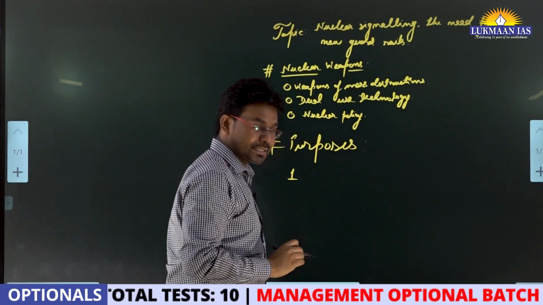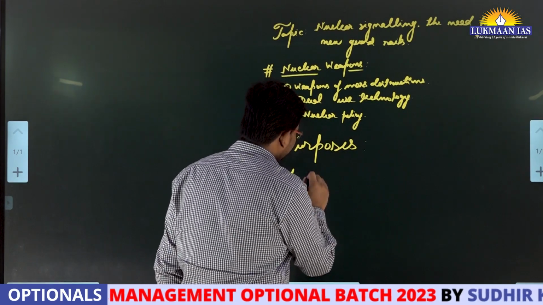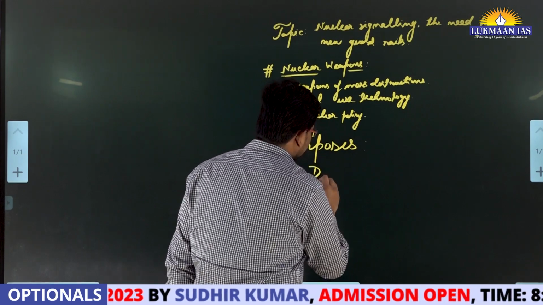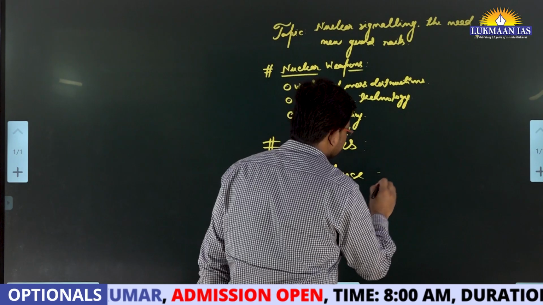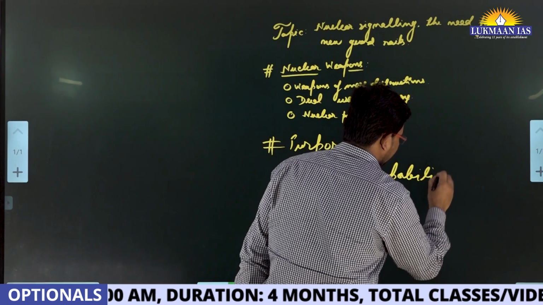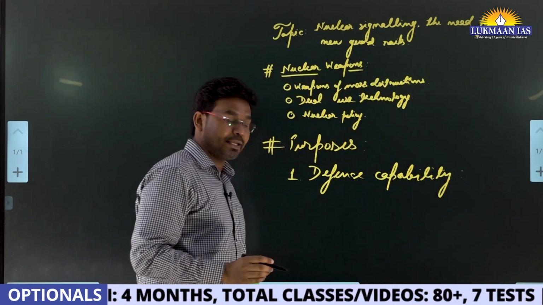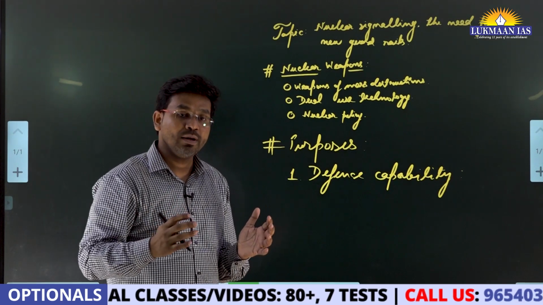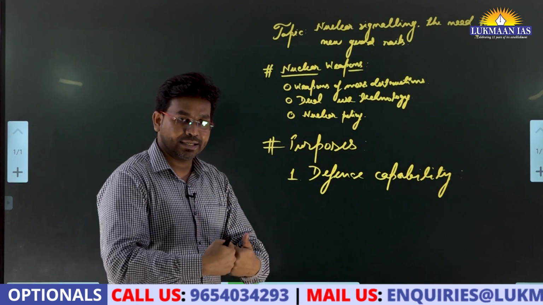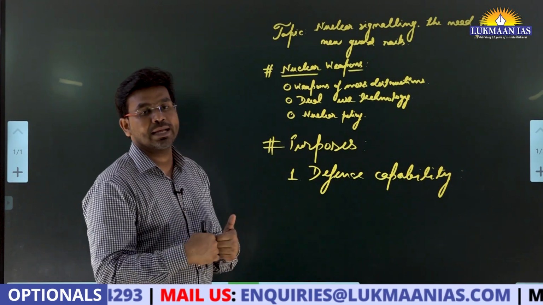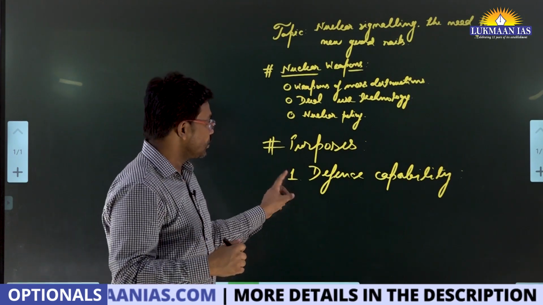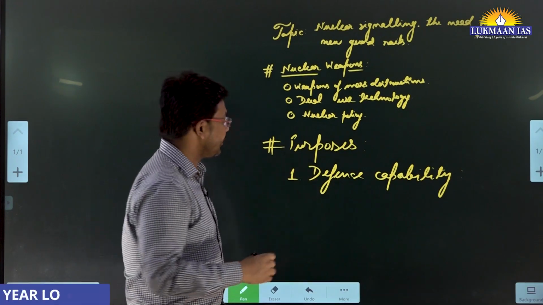One of the purposes of having a nuclear weapon is establishing defense capability. Why defense capability? Because a country that possesses nuclear power is considered to be more ready to avert or respond to any other nuclear threat. So it develops the nuclear capability of the state.